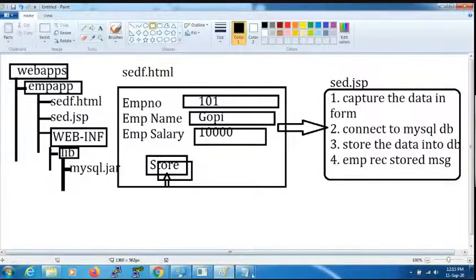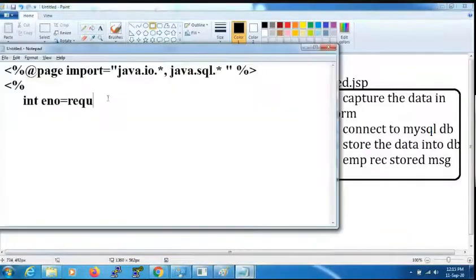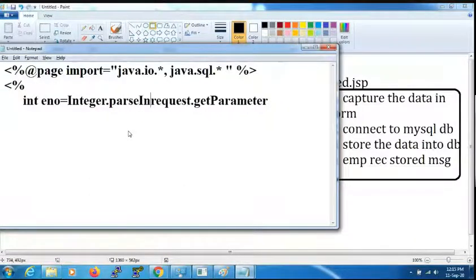request object, so that in JSP we need to write like this: request dot get parameter of employee number. Employee number is integer, so we need to write integer dot parse int of